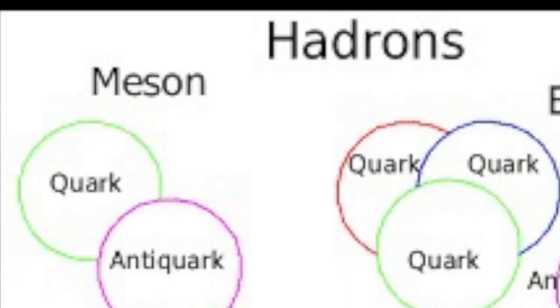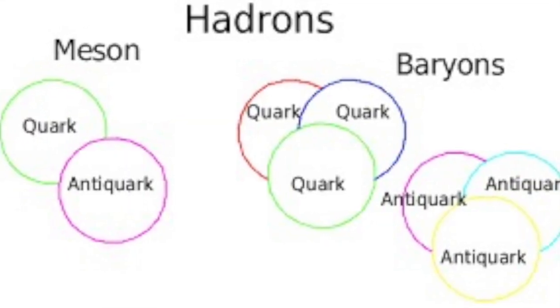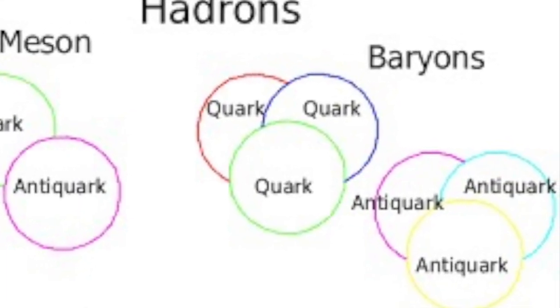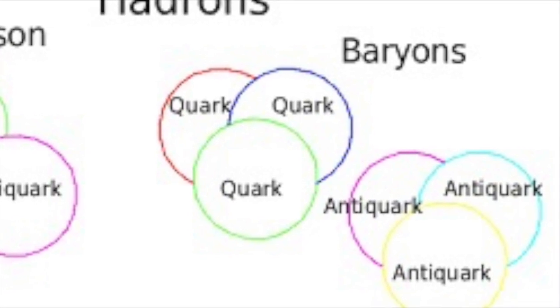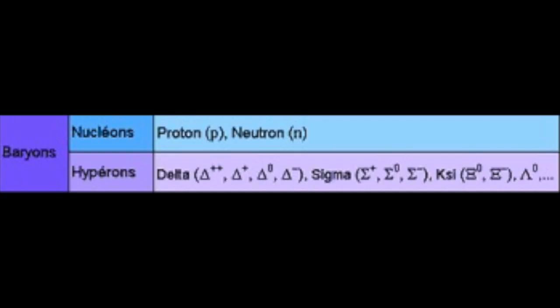A meson is made of one quark and one antiquark. We will cover the meson topic in the next video. Here we focus on baryons. Baryons are made of 3 quarks. Baryons are again divided into two categories: nucleons and hyperons. Nucleons consist of neutron and proton, whereas hyperons consist of sigma, delta, chi, lambda.